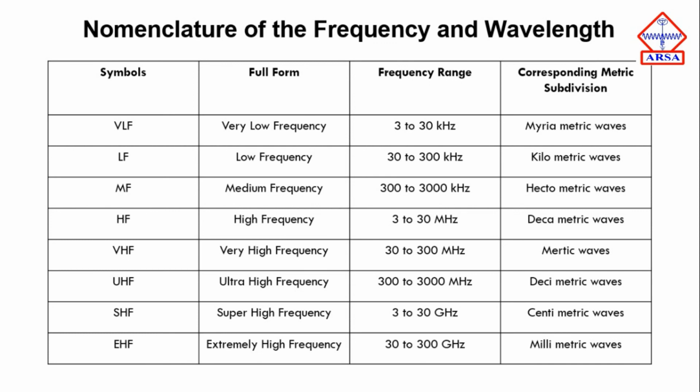Now super high frequency, that is the frequency between 3 gigahertz to 30 gigahertz, are known as centimetric waves. Then extremely high frequencies, that is the frequency range from 30 to 300 gigahertz, are known as millimetric waves. So you need to remember all this nomenclature of the frequencies and waves. There might be some questions on these too.